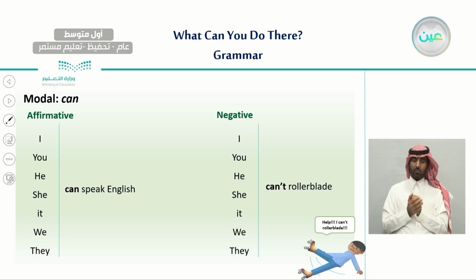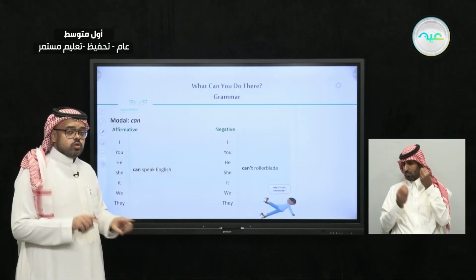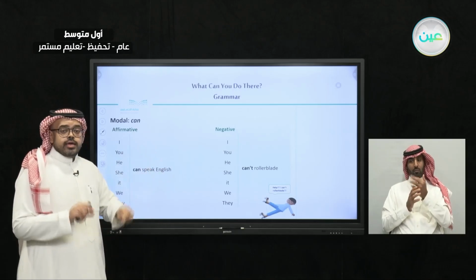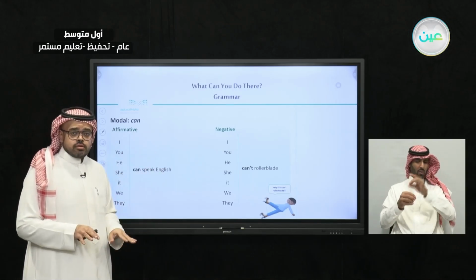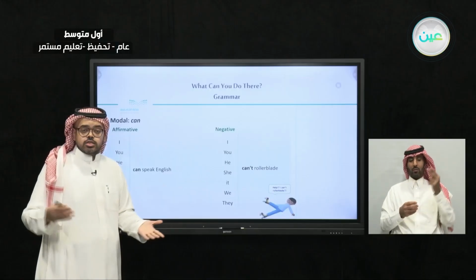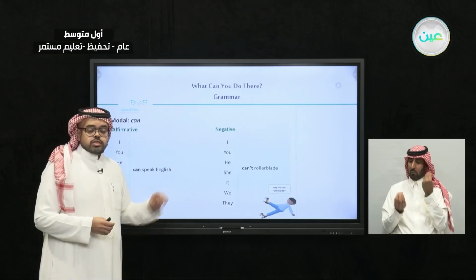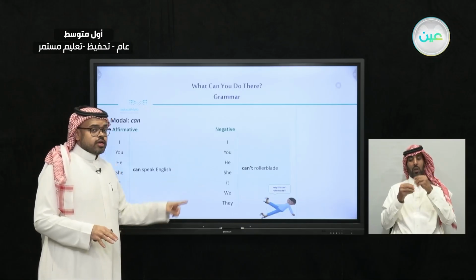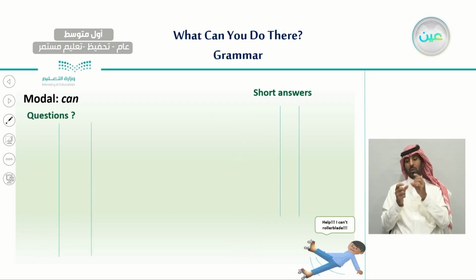So unlike the other verbs we have learned, when we are using the modal can, we don't make any changes, no matter what the subject is. We use the subject pronoun with the verb directly without making any changes. As we said, I can, they can, he can, she can, it can, and all the subjects. Even with the negative, the only thing we add is not after can.